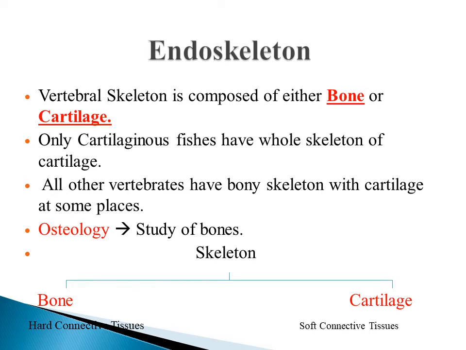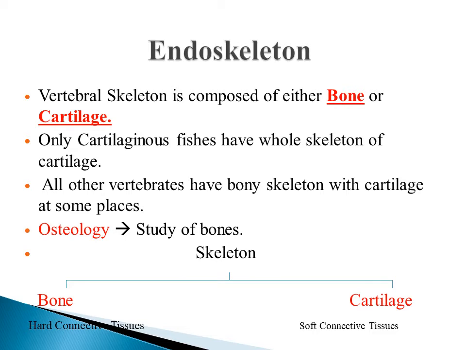Today our topic is endoskeleton. As its name shows, endoskeleton is a type of rigid skeleton that is present within the body of organism. Endoskeleton is present in all vertebrates. Vertebral skeleton is composed of either bone or cartilage. Only cartilaginous fishes are the organisms that have whole skeleton composed of cartilage, whereas all other vertebrates have bony skeleton with cartilage at some places, such as in joints and between the vertebrae.